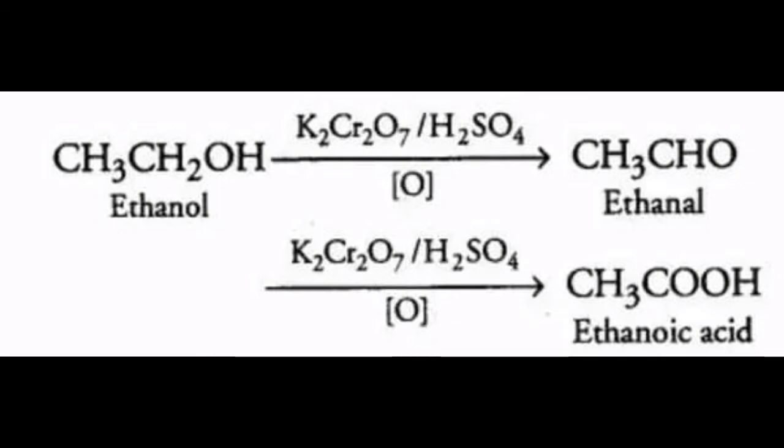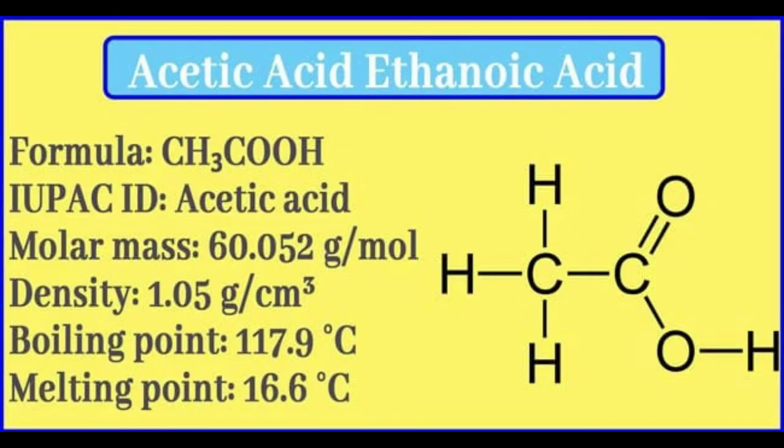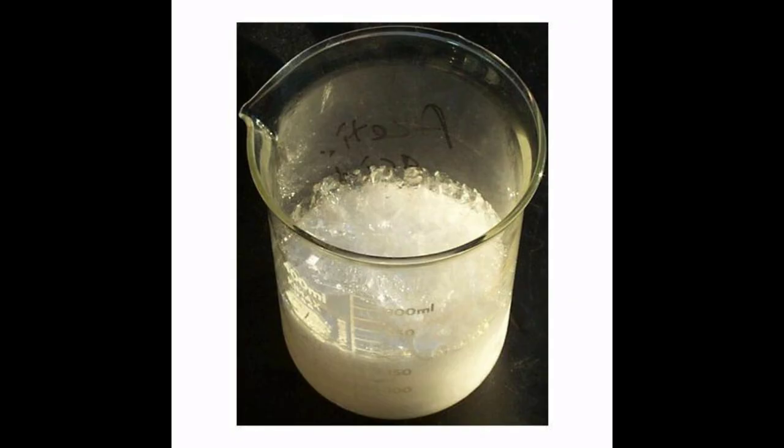Now we move on to learn the physical properties. Ethanoic acid is a colorless liquid having an unpleasant odor. It is sour in taste. It is miscible with water in all proportions. Its boiling point is higher than the corresponding alcohols, aldehydes and ketones. On cooling, pure ethanoic acid is frozen to form ice-like flakes. They look like glaciers, so it is called glacial acetic acid.